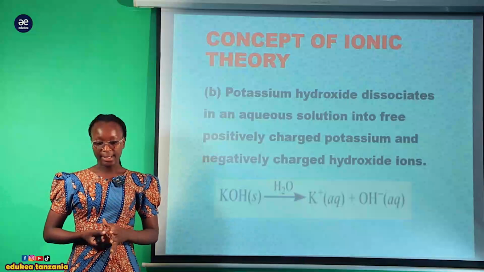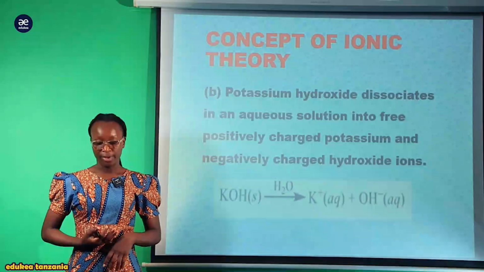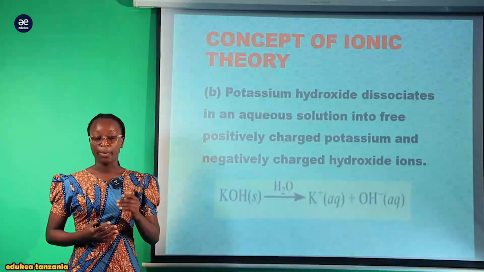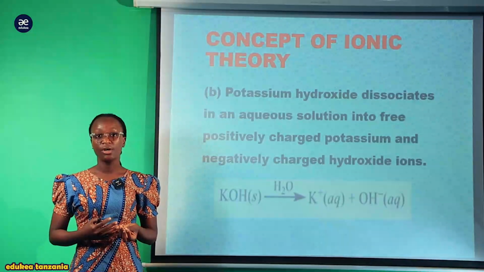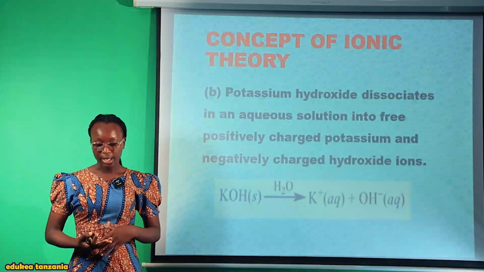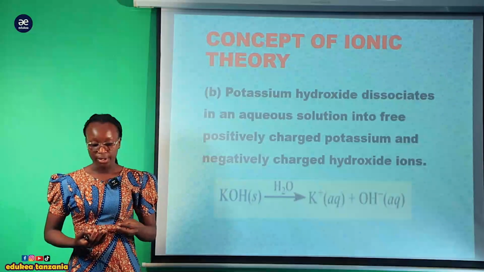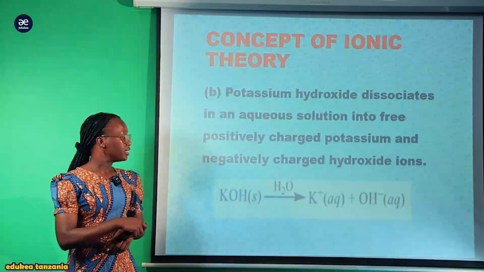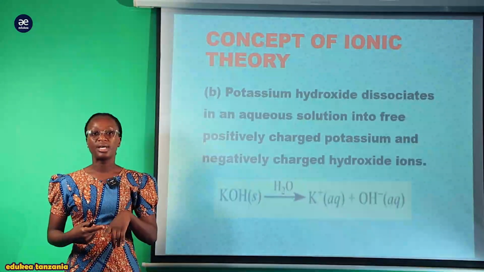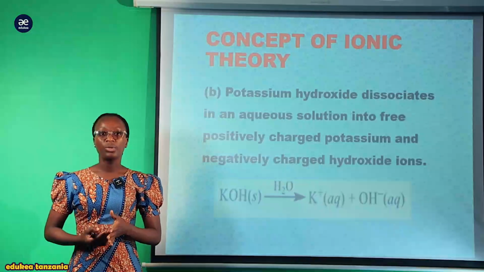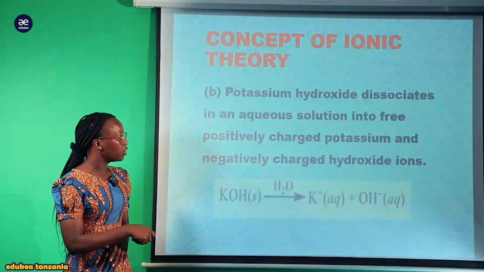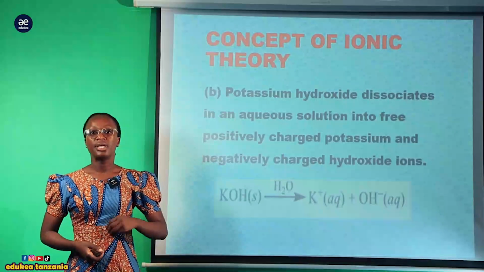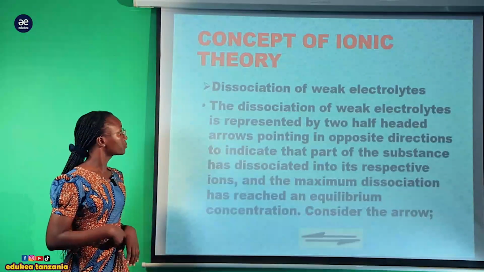Another strong alkali is potassium hydroxide. The same, it's going to dissociate into two free ions, which is potassium, which will be the positively charged ion, and the hydroxide, which is the negatively charged ion. For instance, consider the reaction. This is potassium hydroxide, and this is our full-headed arrow, which points out that the dissociation is strong, which will undergo completely, and we are going to have the potassium positive charge and the hydroxide, which is the negatively charged ion.